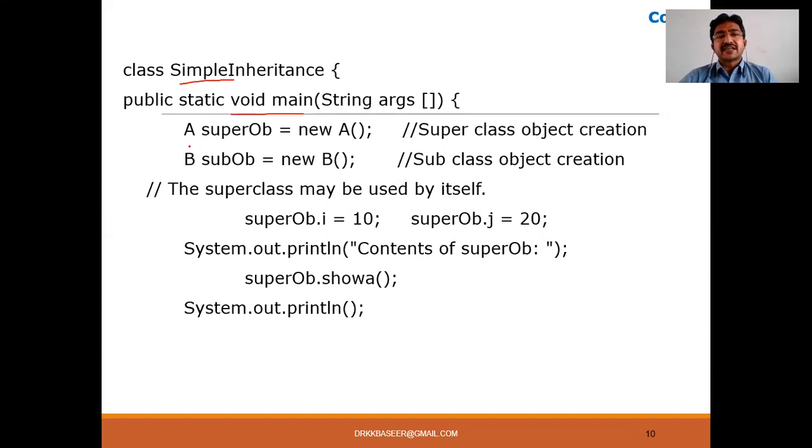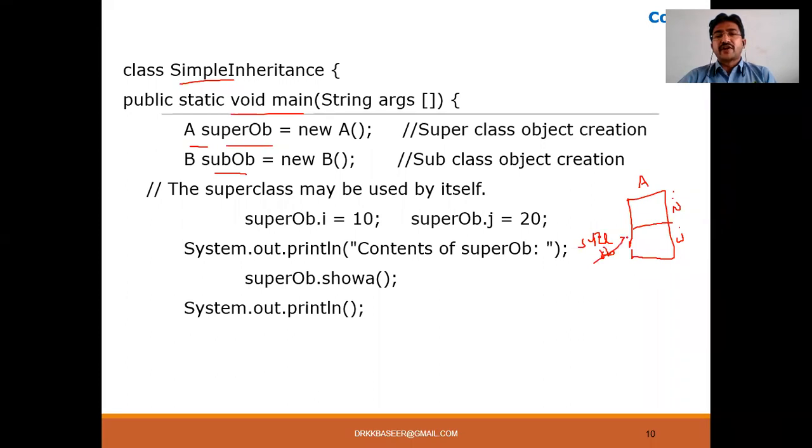How to create an object for class A? Class A, superOb, meaning a superclass object. For our convenience, I'm just using superOb. For subclass B, I'm going to use an object called subOb. Now, once the object is created, this is class A, right? So what are the data members for class A? Here they are I and J. Okay, now this is superOb.